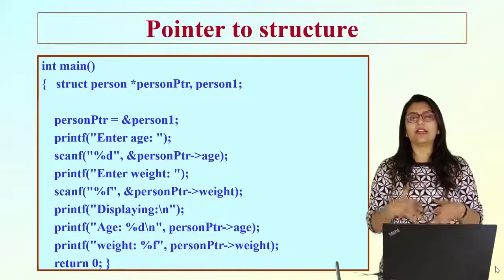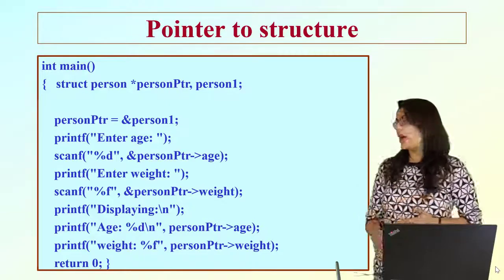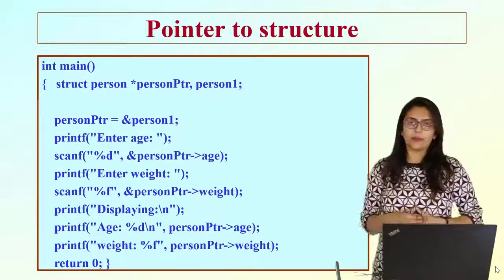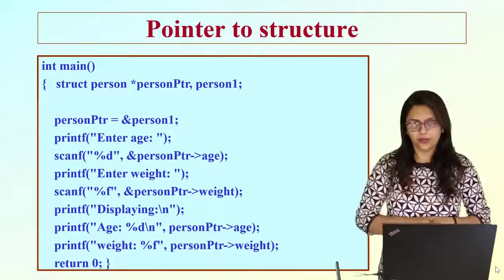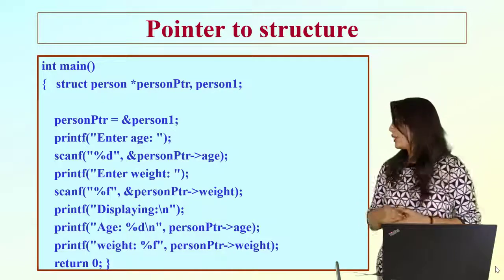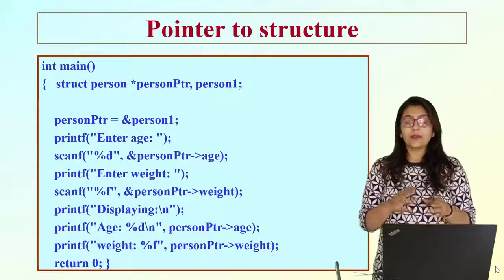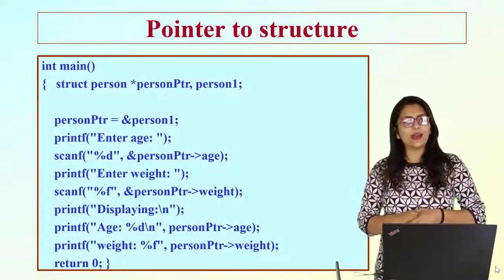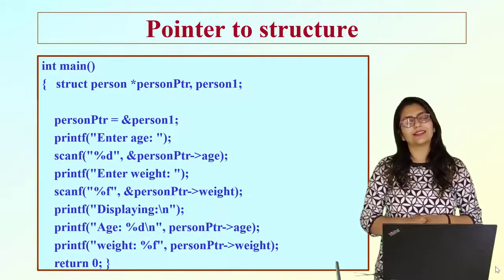So whenever we are dealing with pointers, we have to use this special operator. I have skipped explaining this special operator in the 8th type of operator, but right now you can understand why I skipped it, because it is used in structures, especially when structures are used with pointers. So let's go to my IDE and see how to implement this kind of program.